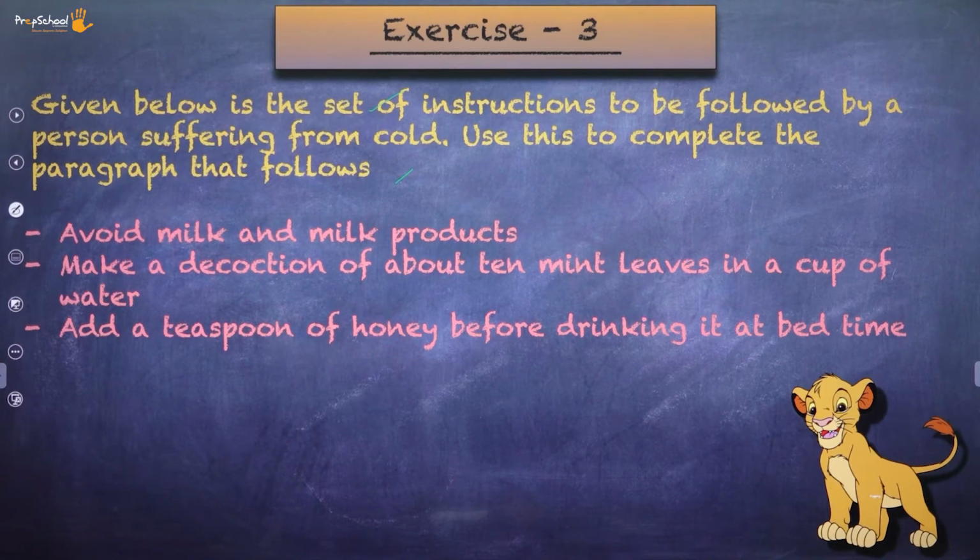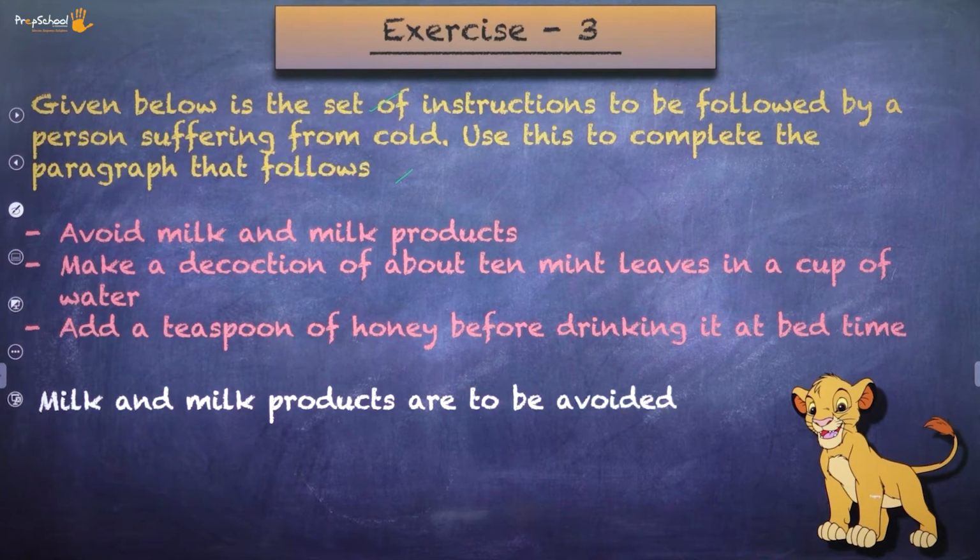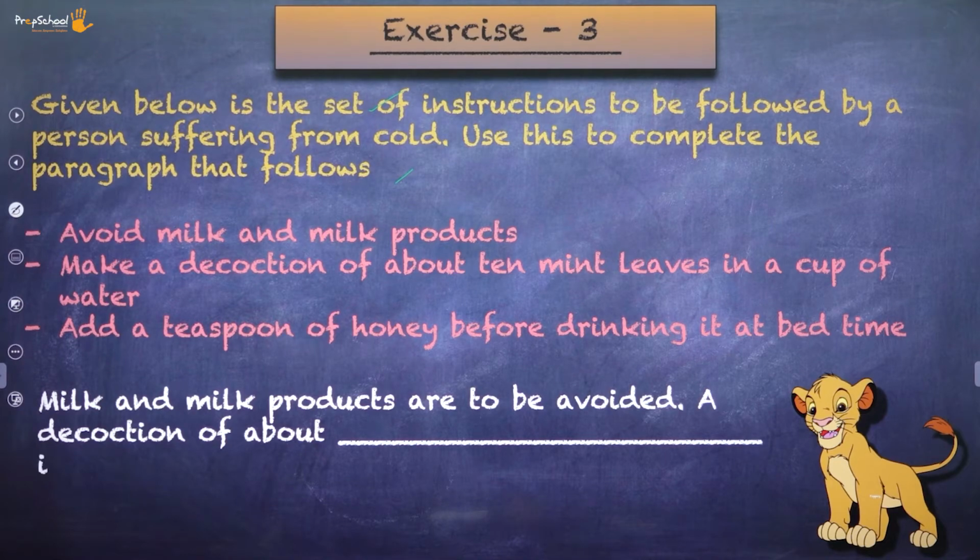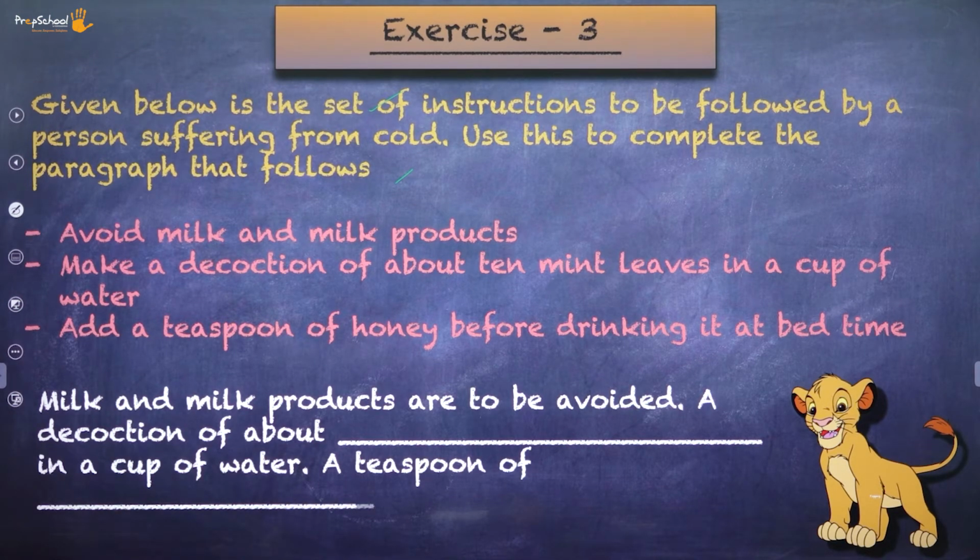Now, what is the paragraph that follows? Milk and milk products are to be avoided. A decoction of about dash in a cup of water, a teaspoon of dash at bedtime. Of course, you will have more instructions, but just to cover up the space, I have given you only 3 instructions.